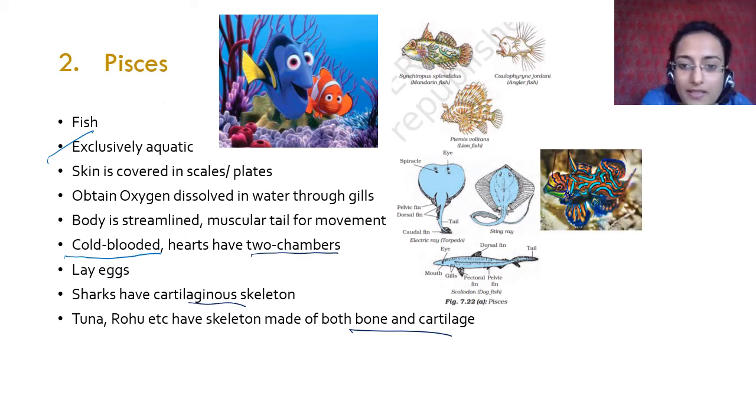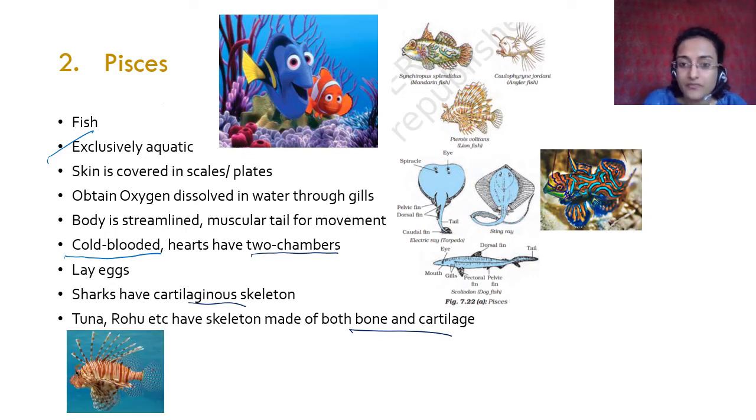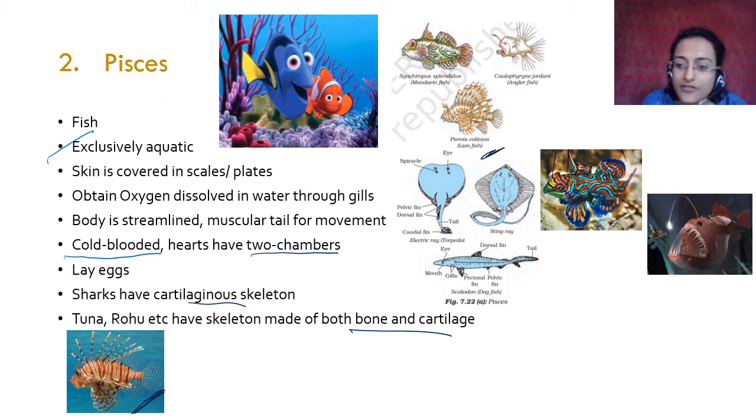So this is mandarin fish. This is how colorful it is. Why I give you these photographs is so that you can see what they actually look like, not just these stylized diagrams that you have here. Then this is lionfish here. You have anglerfish. If you have seen Finding Nemo, I'm sure you know anglerfish also.